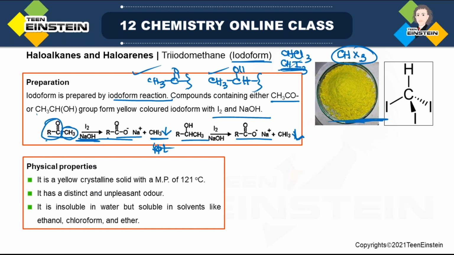Physical properties: yellow crystalline solid, melting point 121 degrees centigrade. It has a distinct and unpleasant odor. It is insoluble in water. That means if we are doing this reaction in water, we get a precipitate. Because if you are doing the reaction in water and you are getting a precipitate, it means the product is not soluble in water. That is why it is getting precipitated, right? So as it is not soluble in water, we can get the precipitate.